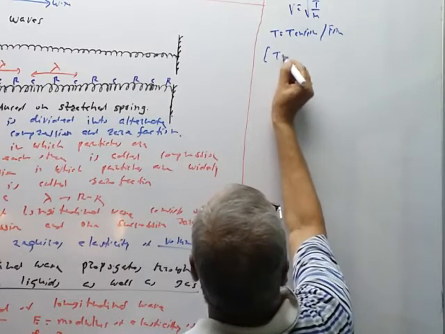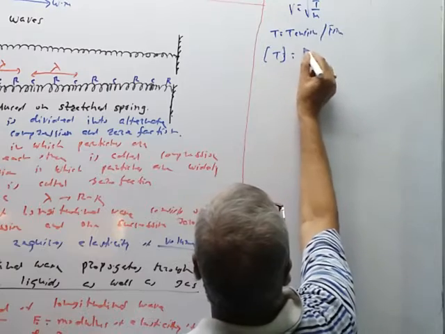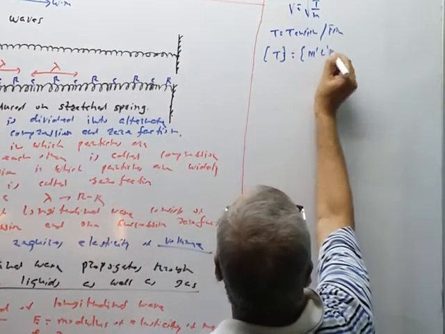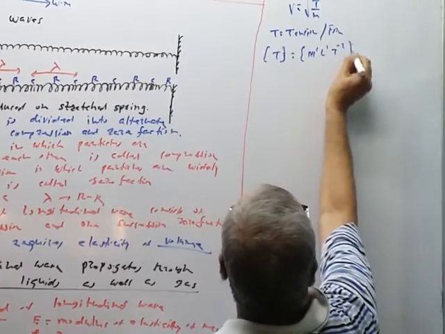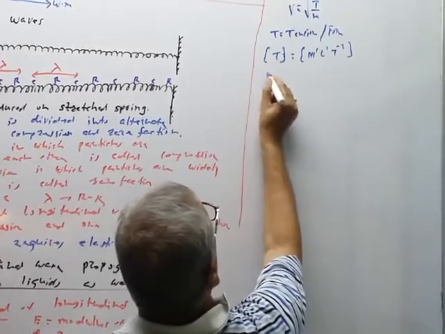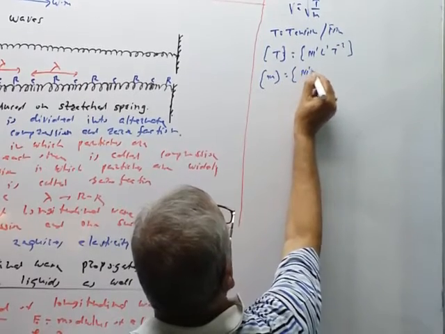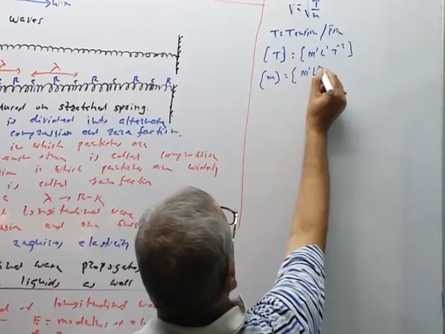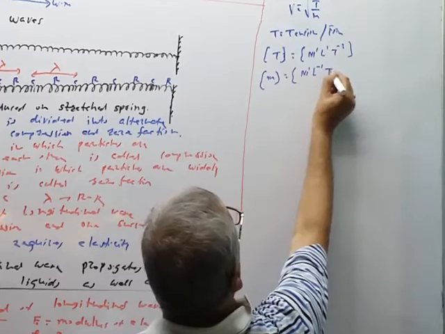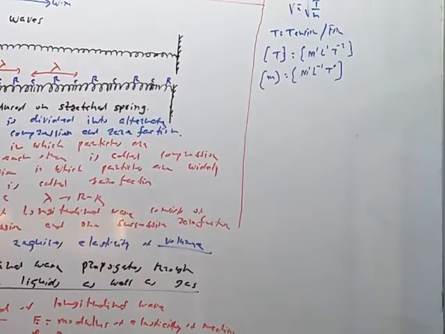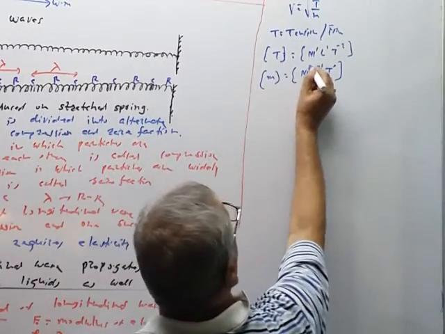Therefore, dimensions of T are, force means mass into acceleration, M raised to 1, L raised to 1, T raised to minus 2. m is mass per unit length, so M raised to 1, L raised to minus 1, T raised to 0. Mass per unit length, kg per meter.